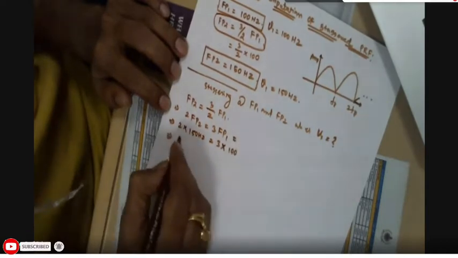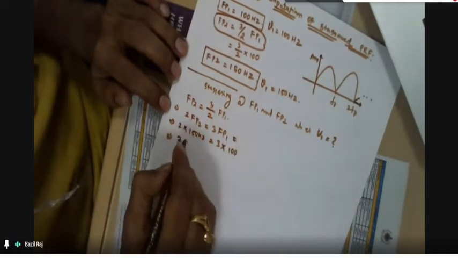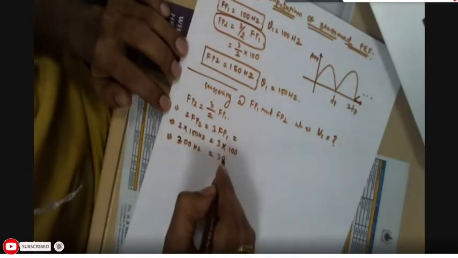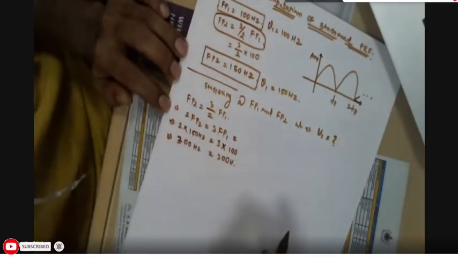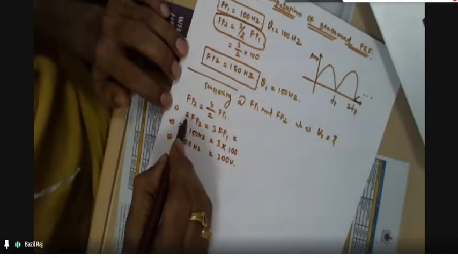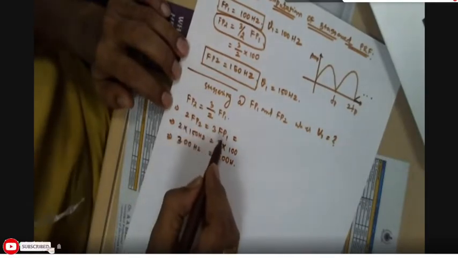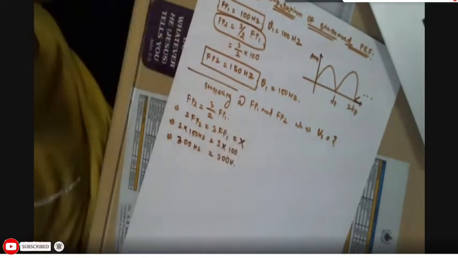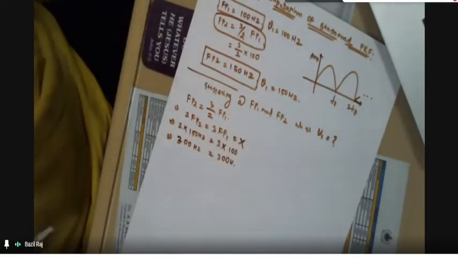So that is equal to 2 into 150, 300 hertz. Here 3 into 100, also 300 hertz. The idea is this: 2 into FP2 is equal to 3 into FP1 is equal to a number. In general, it will be a number, right?